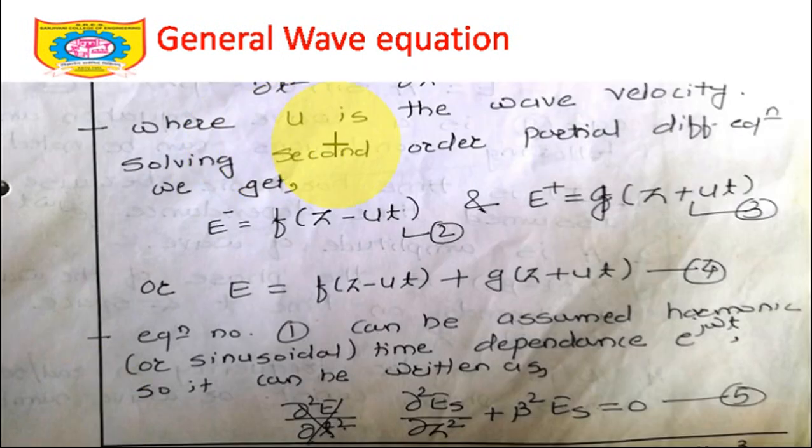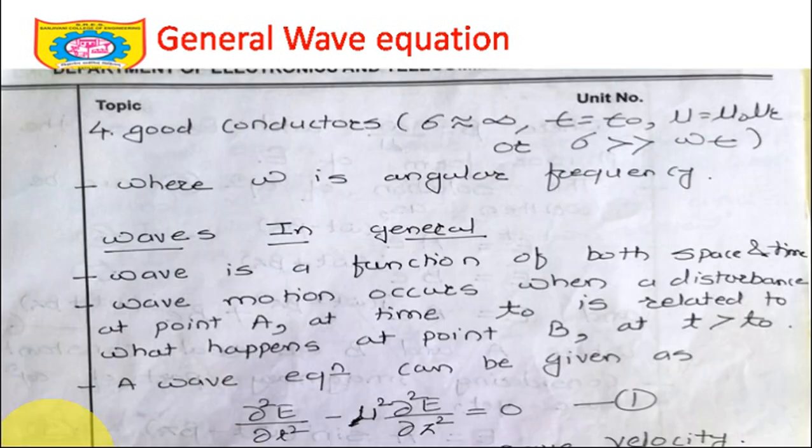So where u is the velocity of light, you can represent it with a small v or u, whatever you wish to. So where v or u is the wave velocity, solving the second order partial differential equation, you already know how to solve that. You will get certain two equations, c1 equal to 0, c2 equal to 0. If I am getting two equations, so c1 e raised to ax plus c2 e raised to bx. So you already know that.